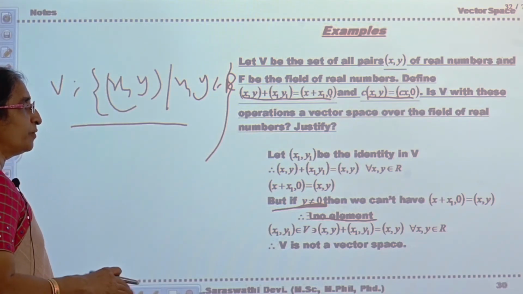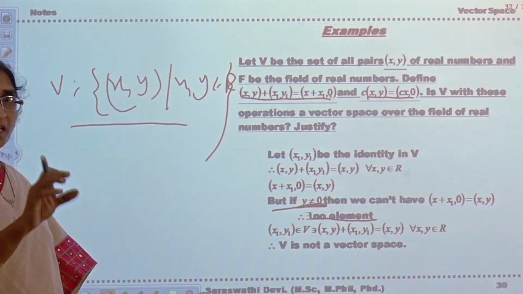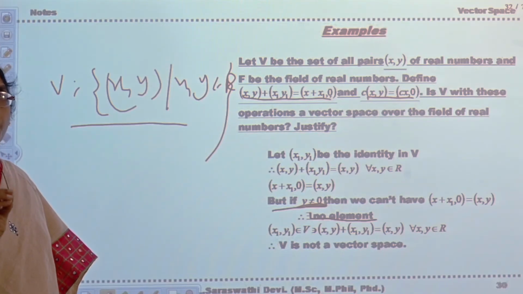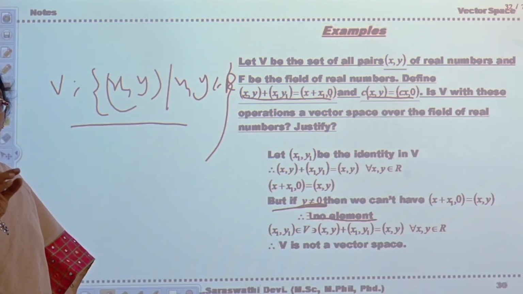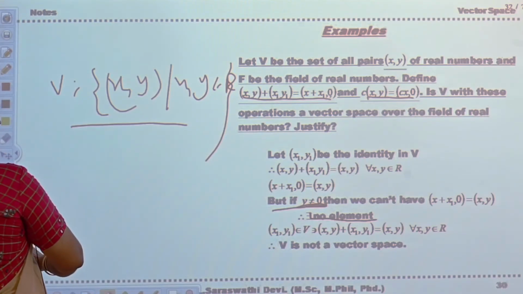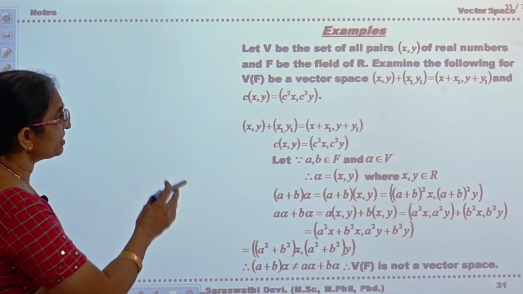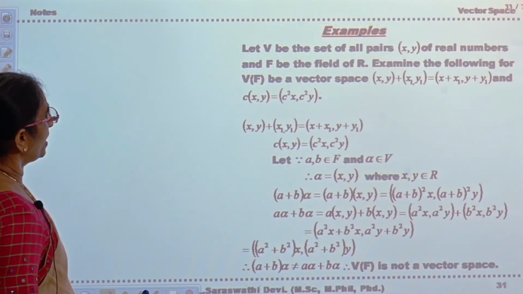Now is it clear? In order to say that it is not a vector space, if any one property is not satisfied, then it is not a vector space. Okay, it is not a vector space. Now see the next problem. The following is also not a vector space.